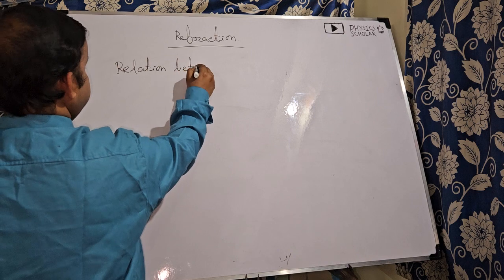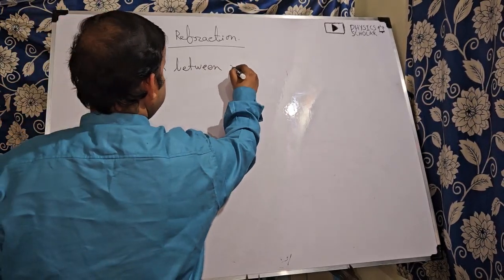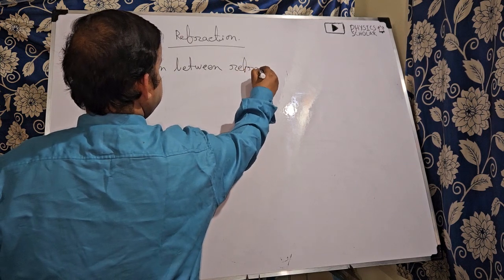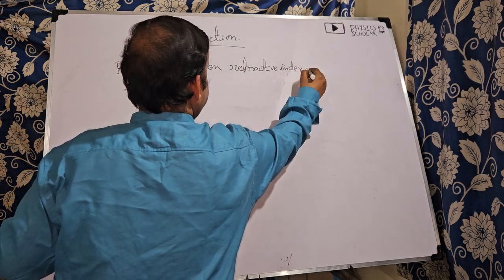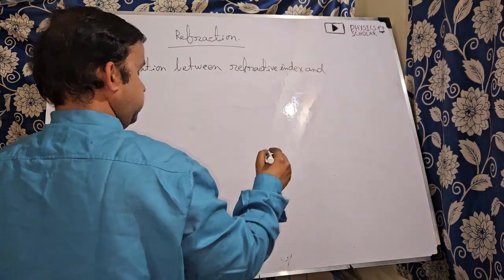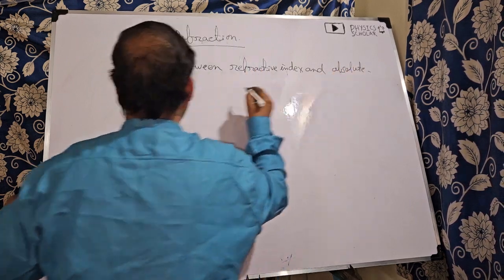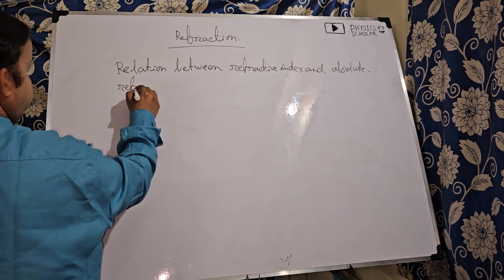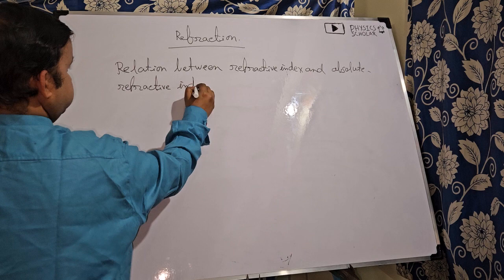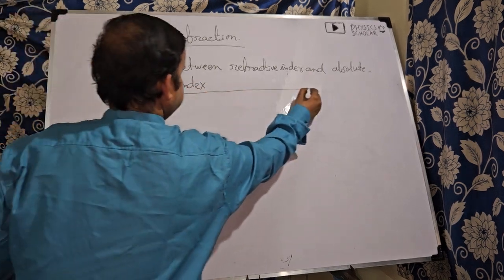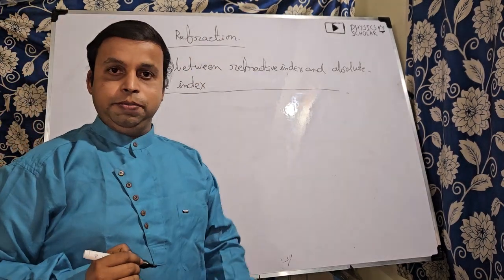Now, the relation between refractive index and absolute refractive index.